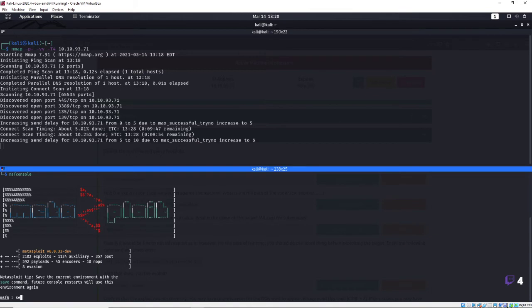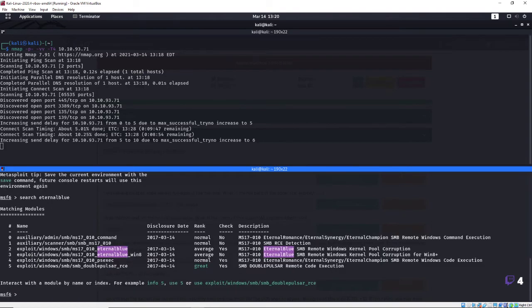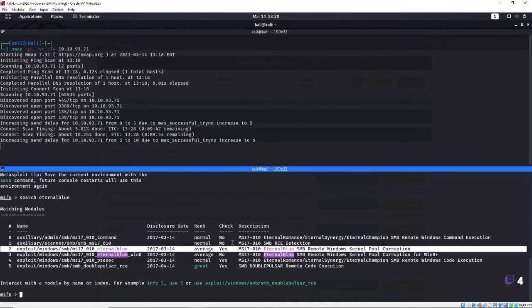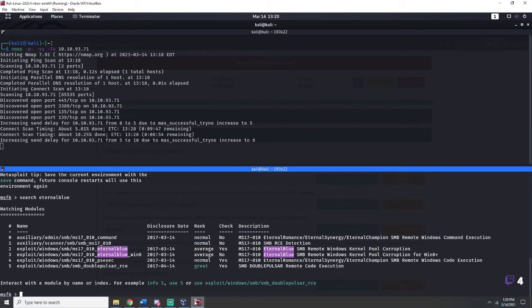And let's go ahead and search for Eternal Blue. And that might actually be kind of hard to see, so let me go ahead and do that for you guys. There you go. All right, so we got our Eternal Blue. We are running against a Windows 7 machine. If we let this guy keep going, we did an aggressive scan, did an operating system scan, we would see that we're running against a Windows 7 machine. We can also see, hey, is it vulnerable to Eternal Blue? Let's go ahead and do that first. So let's go ahead and use one.